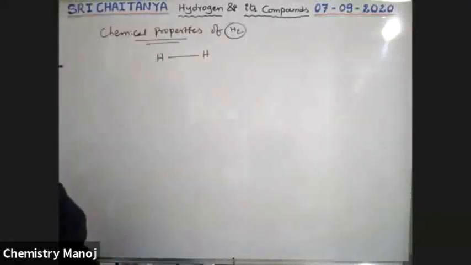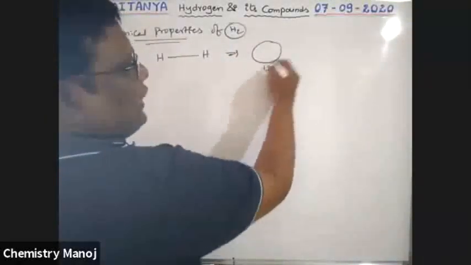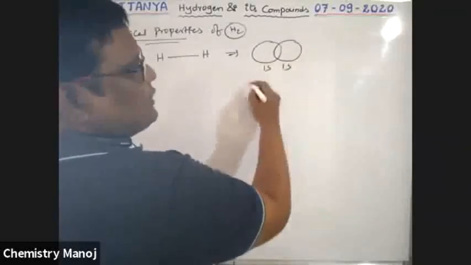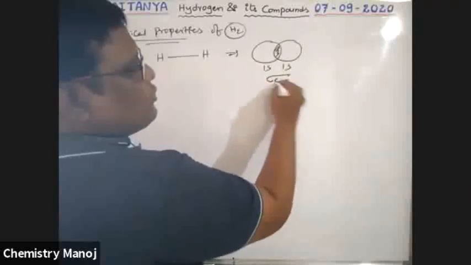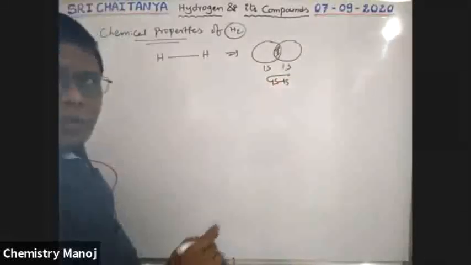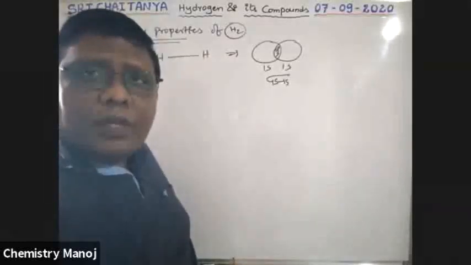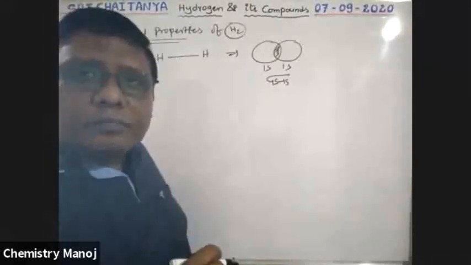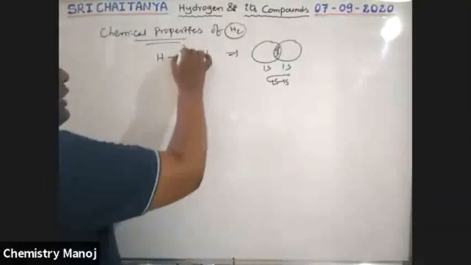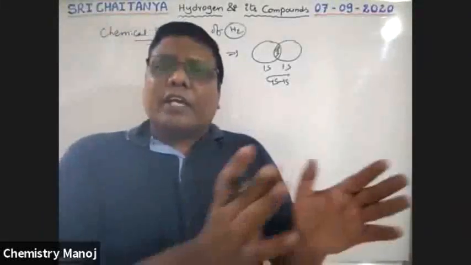This hydrogen molecule is formed by the combination of the 1s orbital of one hydrogen and the 1s orbital of the second hydrogen by mutual overlapping, and it is a sigma s-s, 1s-1s overlapping. Sigma 1s is the strongest bond among all bonds. That means the hydrogen bond is very, very strong. So the energy required to break it is high, because when it is involved in a reaction, first of all, that molecule converts into atoms.